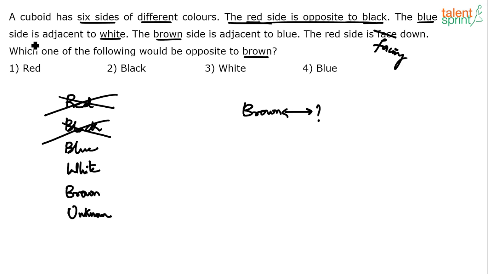Now the blue side is adjacent to white. Okay. That doesn't really help eliminate anything. The brown side is adjacent to blue.